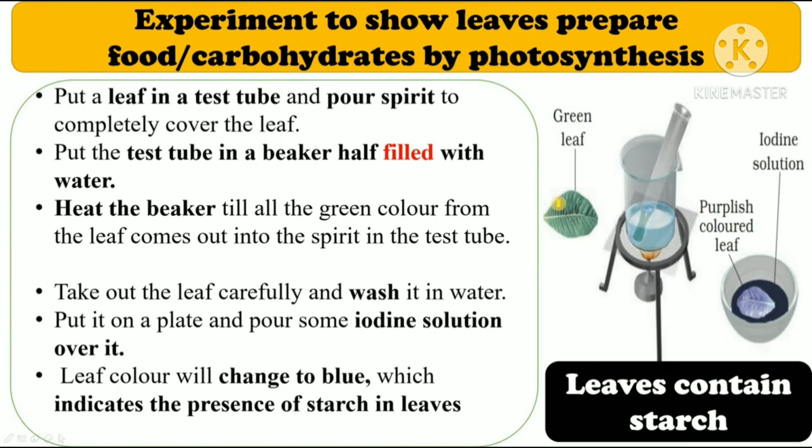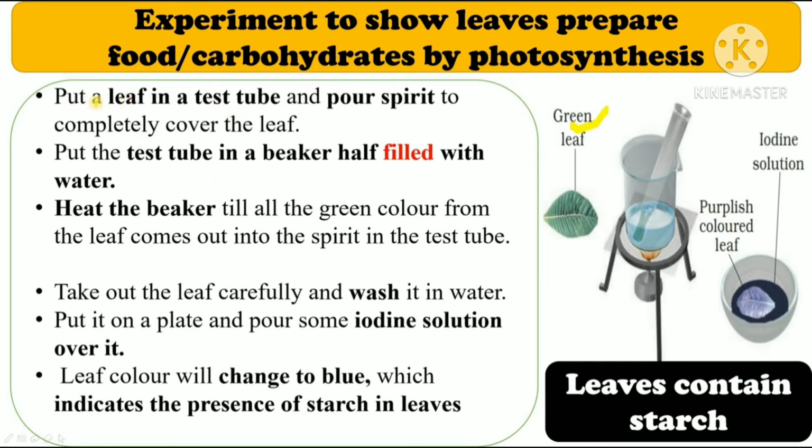Alright? So with the help of some experiments, we will now try to prove that leaves carry out photosynthesis and prepare carbohydrates. We have studied in chapter 2 that to test the presence of carbohydrates or starch, we can perform the iodine test, right? So we will perform this iodine test on our leaf. But before that, we know that our leaf is green colored, right? And if we put iodine solution over it, we cannot clearly observe the color change because it's already colored. So first we will turn our leaf colorless.